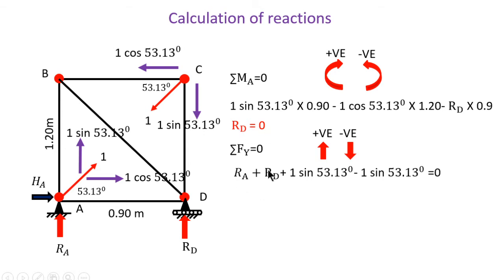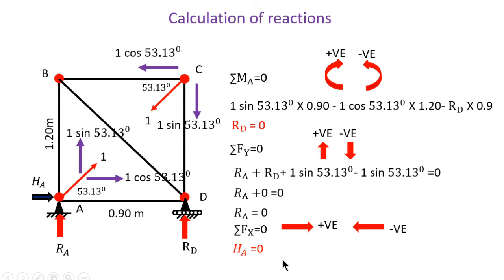We know RD is equal to 0 and these forces cancel out, so RA plus 0, and RA is equal to 0. Then apply the sigma Fx condition, towards right plus and towards left minus. So here these are the three forces: HA, 1 cos 53.13 and 1 cos 53.13. But these two forces are in opposite directions and of the same magnitude, that is why they cancel out. So we can say that HA is equal to 0.